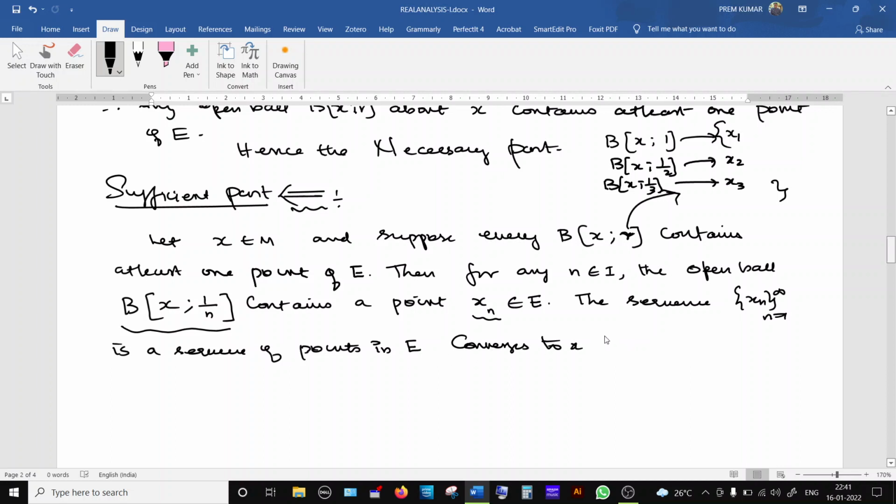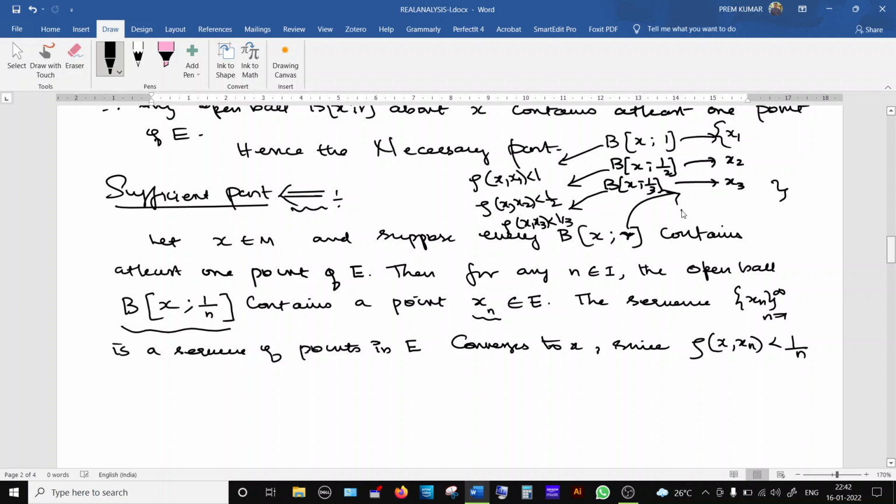The sequence points converge to x, since in general the distance between x and xn is less than 1 by n. If x1 has to be inside this open ball, what is the relationship it should satisfy? The distance between the center and x2 must be less than 1 by 2, so rho of x comma x2 is less than 1 by 2. If x3 should be inside this open ball, then rho of x comma x3 must be less than 1 by 3.